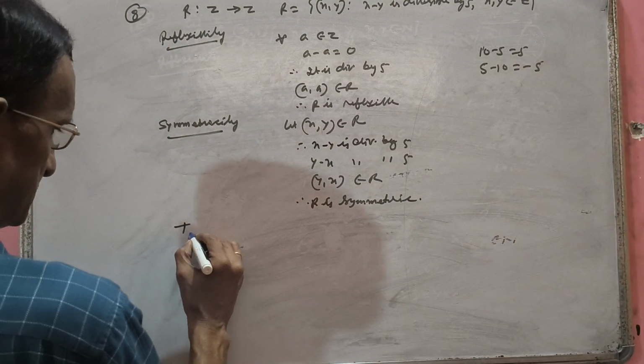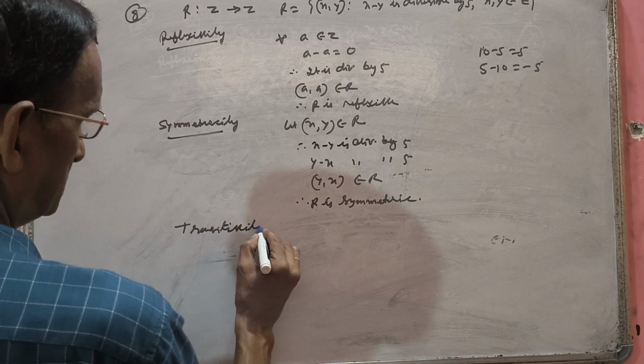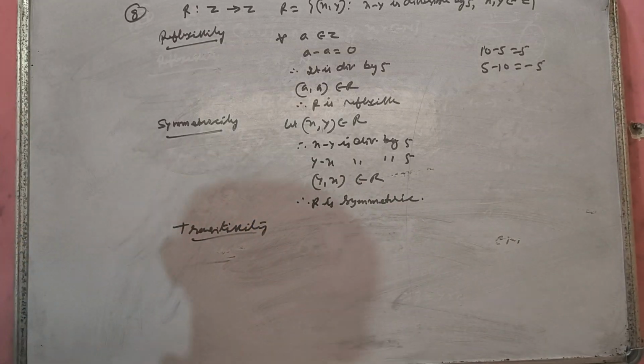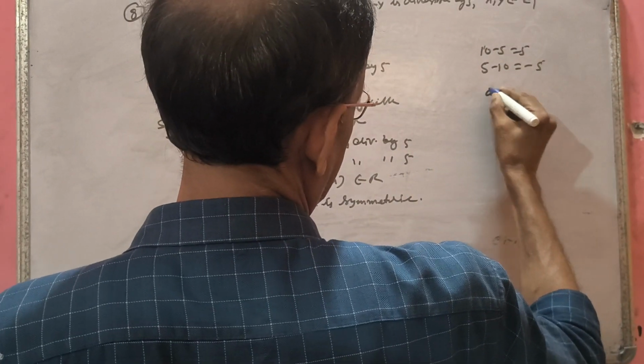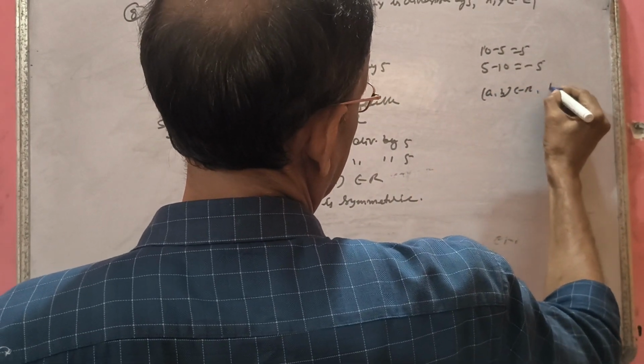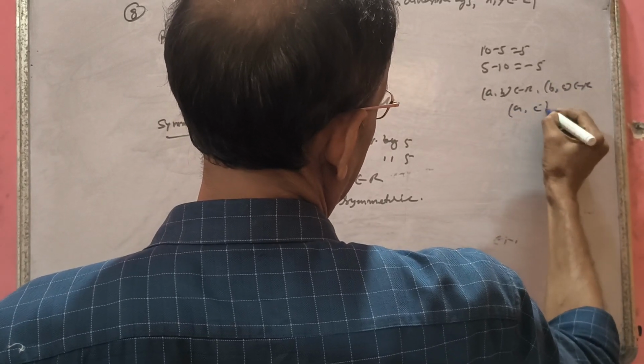Now we take it for transitivity. Whether it is transitive or not. For transitivity, if (a, b) belongs to R and (b, c) belongs to R, then we have to show that